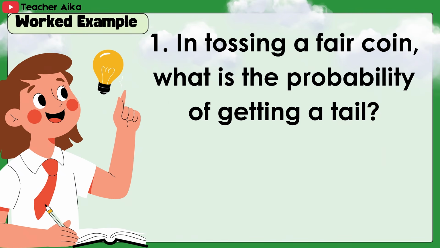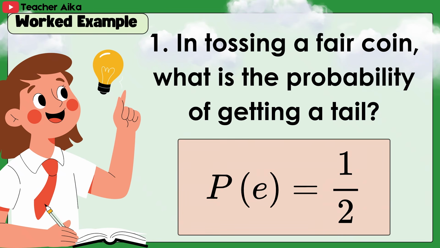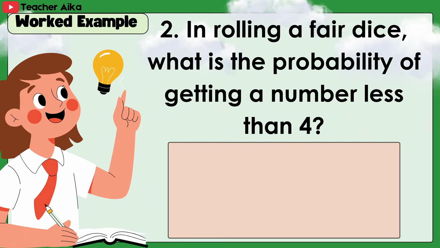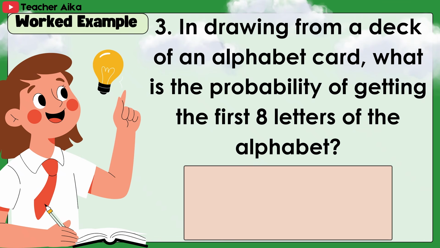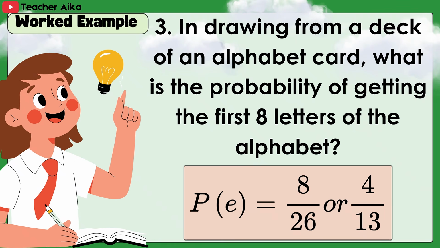Questions. 1. In tossing a fair coin, what is the probability of getting a tail? Answer: 1/2. 2. In rolling a fair die, what is the probability of getting a number less than 4? Answer: 3/6 or 1/2. 3. In drawing from a deck of alphabet cards, what is the probability of getting the first 8 letters of the alphabet? Answer: 8 over 26 or 4/13.